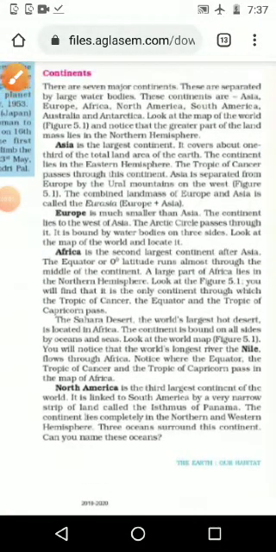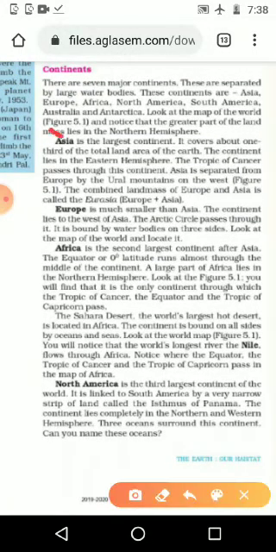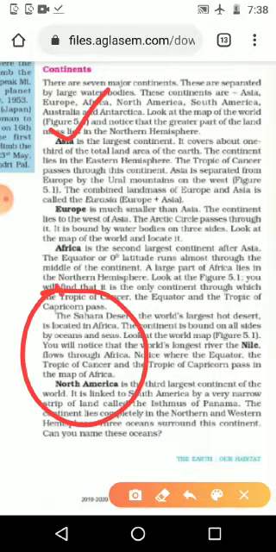So we are going to see the continents one by one. First one is Asia. Which one is the largest continent? Asia. Please underline: Asia is the largest continent and it covers about 1/3 of the total land area of the earth. Means if this much is the total land, we can see 1/3 of that.